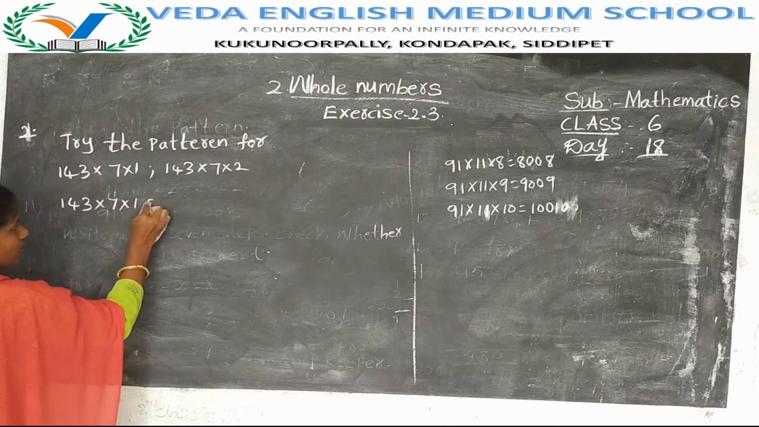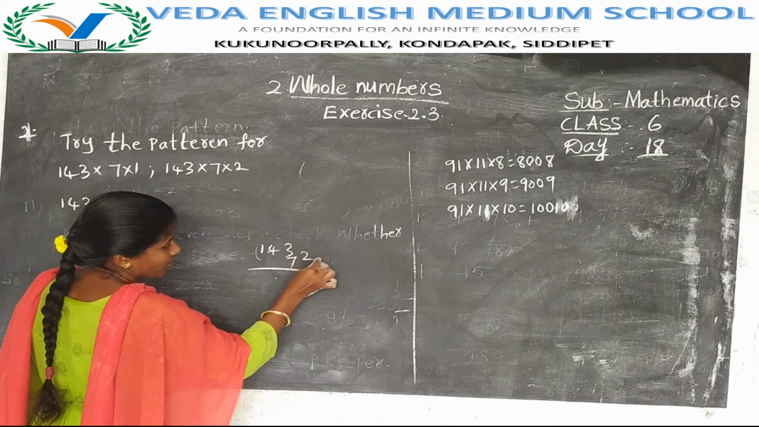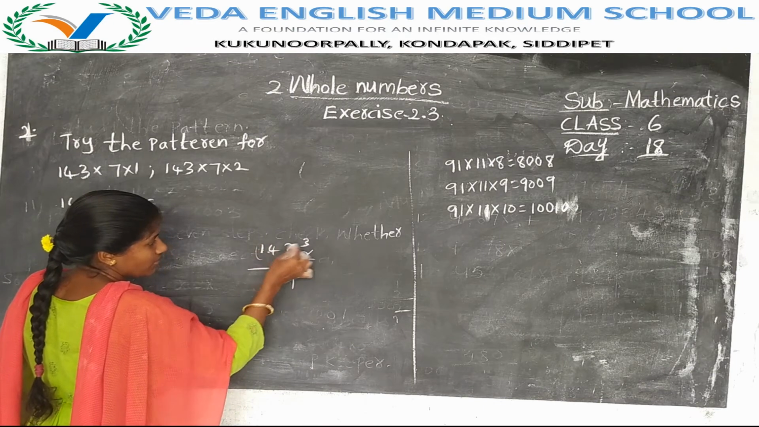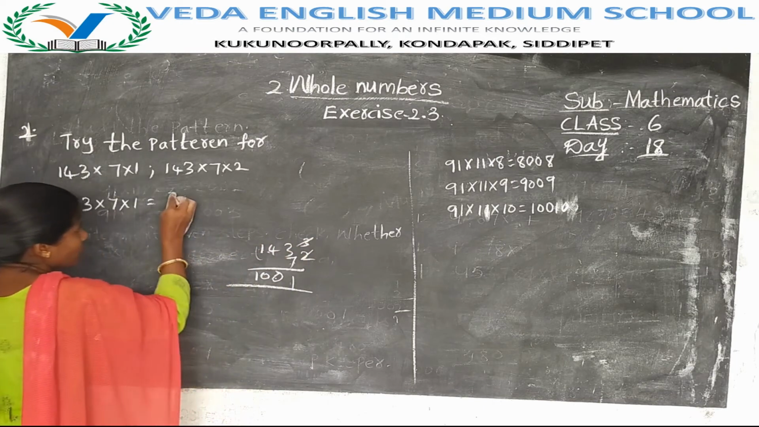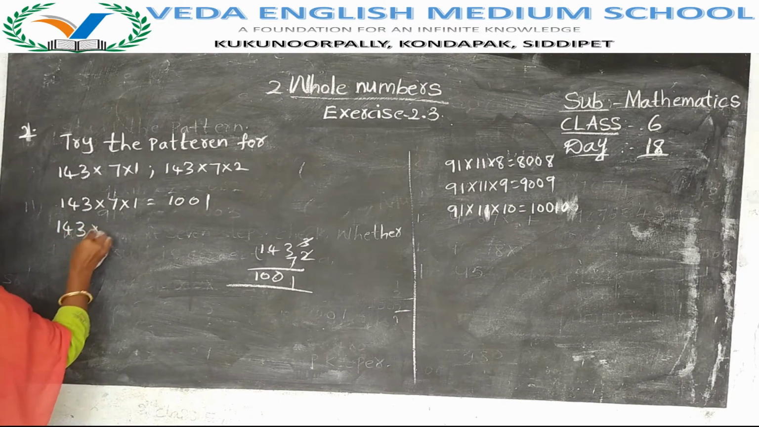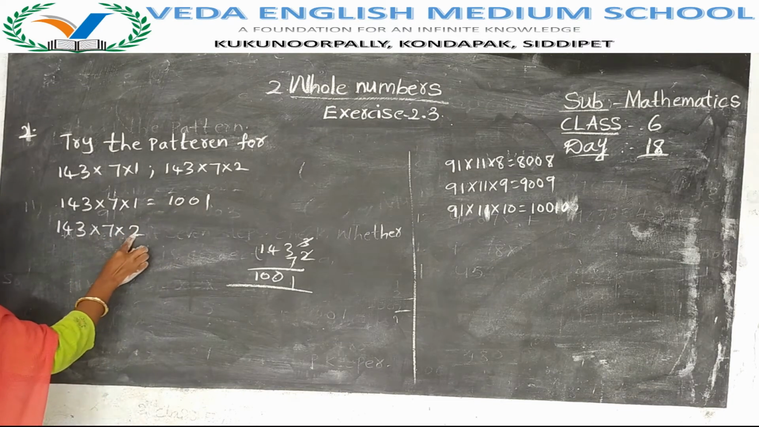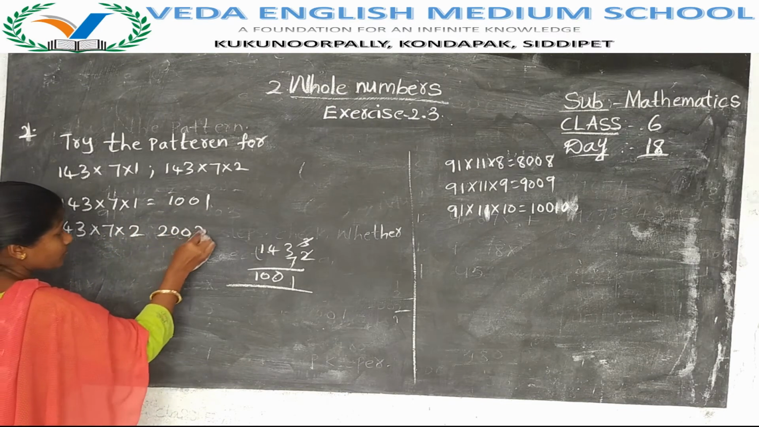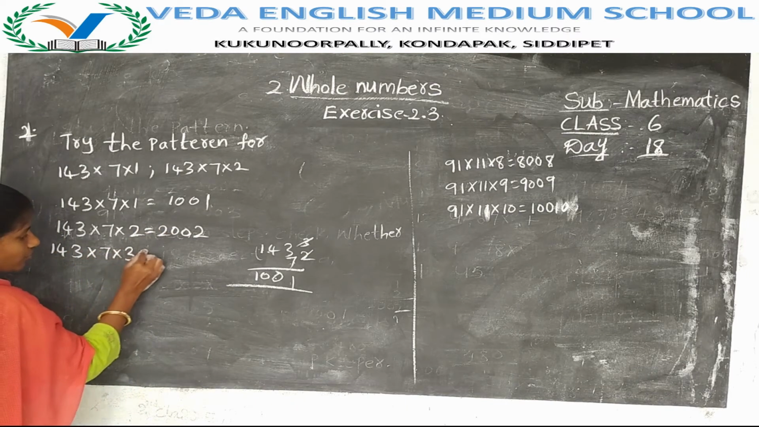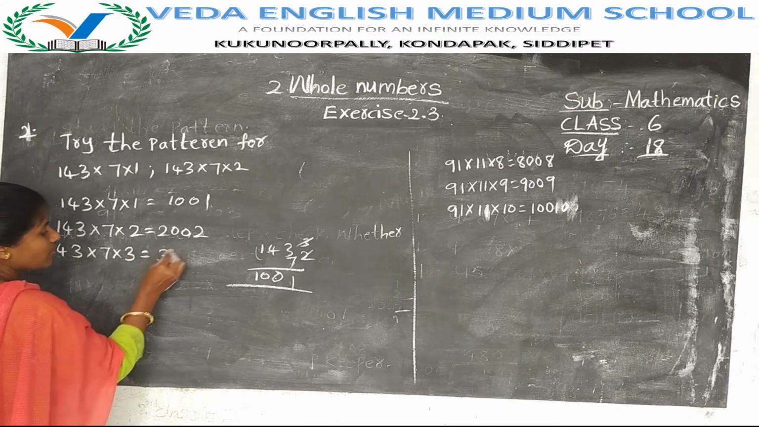143 into 7 into 1 is equal to, we will multiply and write. 143 into 7 gives 7 3s are 21. 7 4s are 28, 28 plus 2, 30. 7 1s are 7, 7 plus 3, 10. We got 1001. Next, 143 into 7 into 2. 143 into 7 we got 1001. 1001 into 2, 2002. Next, 143 into 7 into 3. 143 into 7 we got 1001. 1001 into 3 gives 3003.